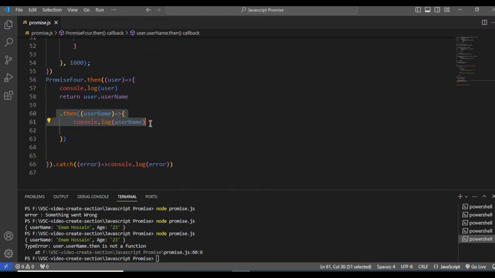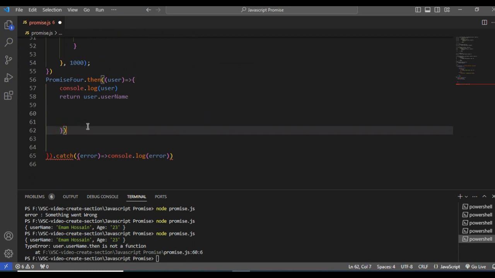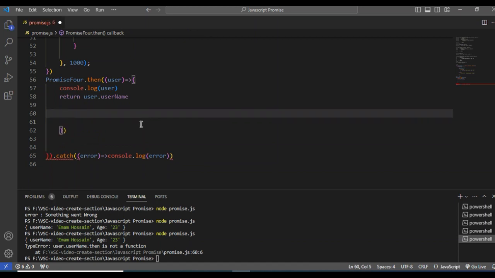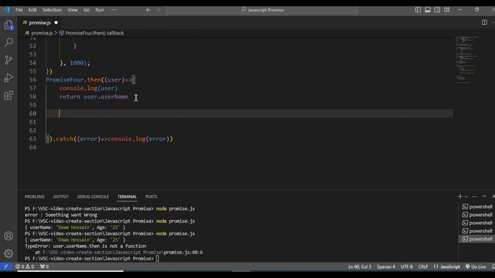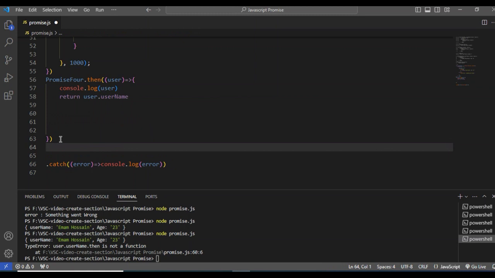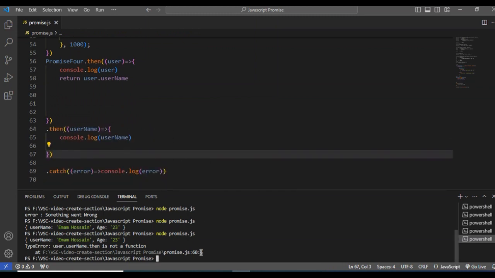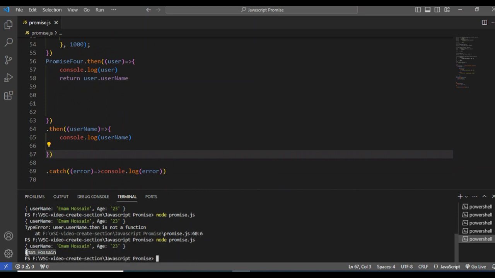Okay, it will work. Yes, it means I get the specific username.